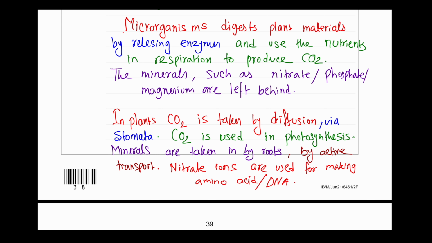Guys, to get the 6 marking points, you do not need to write all of them. Just make sure that whatever you wrote in the microorganism point, for example, respiration produces CO2, you talk about the converse point in plants. Also include in microorganisms releasing mineral ions from the plant material, and then those same mineral ions are taken up by the plant, which then uses them for making food substances like amino acids and protein. If you can do this much, you will definitely get your 6 marks.